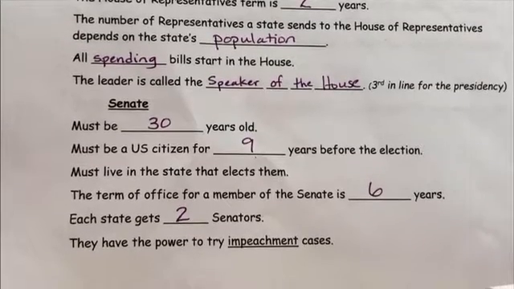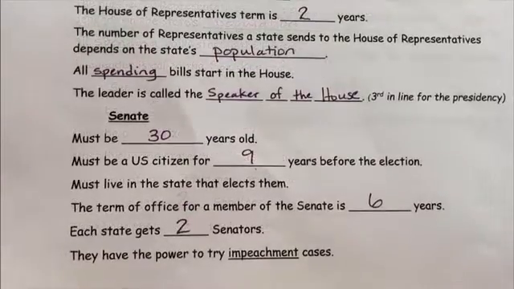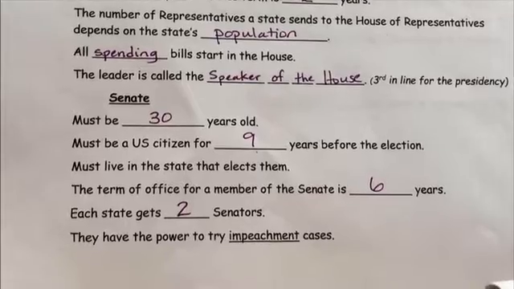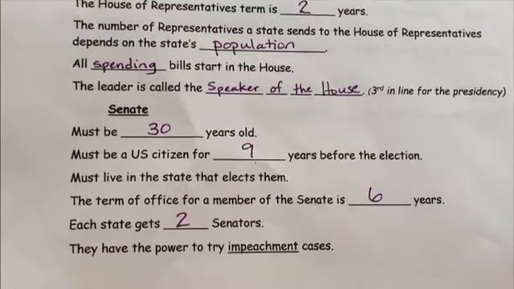The House of Representatives term is 2 years, and the number of representatives a state sends to the House of Representatives is based on the state's population. All spending bills start in the House, and the leader is called the Speaker of the House.